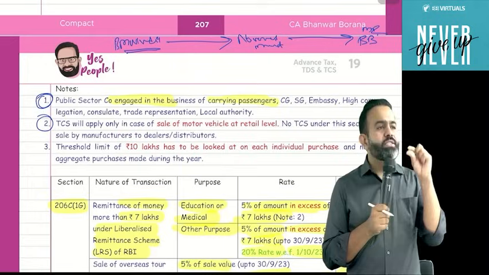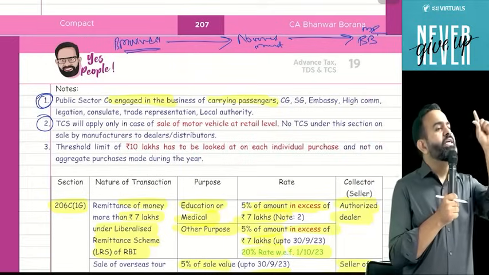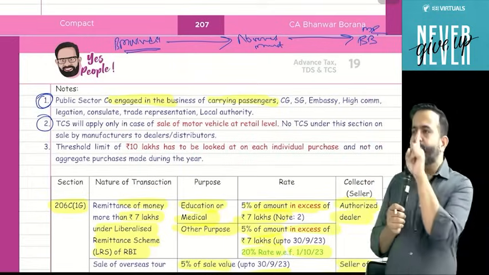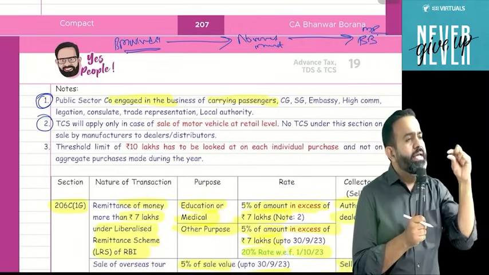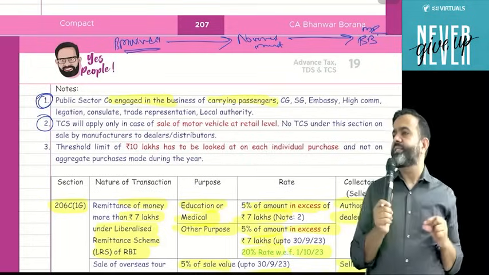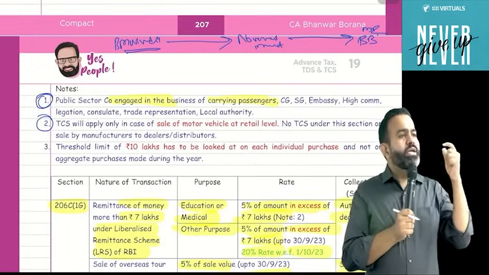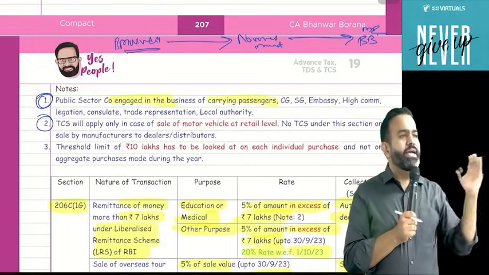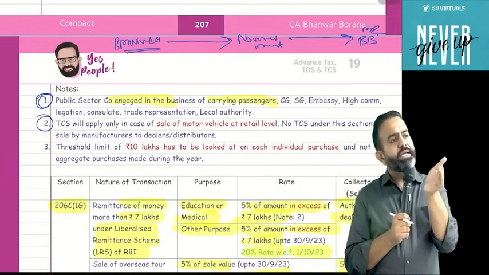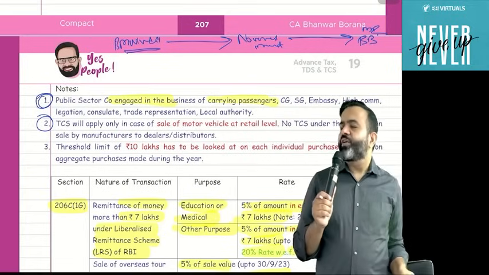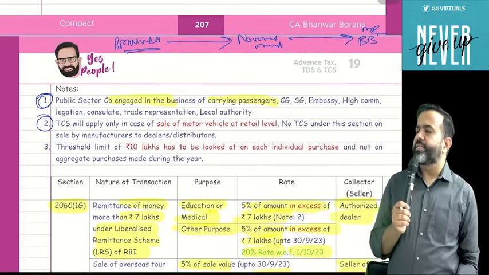You have to check the threshold limit of 10 lakh on the individual sale. Means suppose an individual sale at a single point of time, if that sale is more than 10 lakh, then only TCS is applicable. It is not like multiple times in a year, aggregate in a year. No. If the individual sale of the car is more than 10 lakh, then only TCS is applicable. If it is not more than 10 lakh, then TCS does not apply.